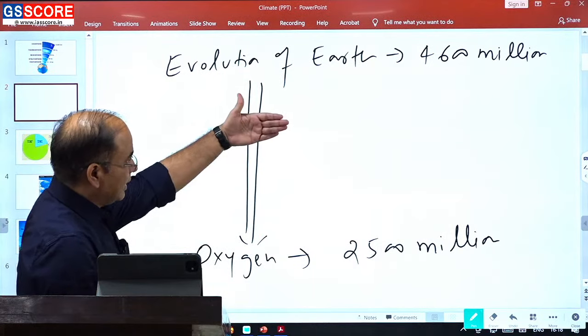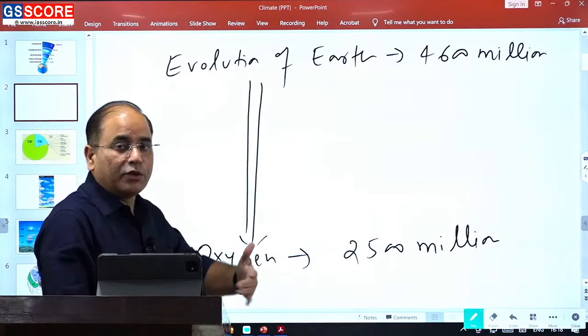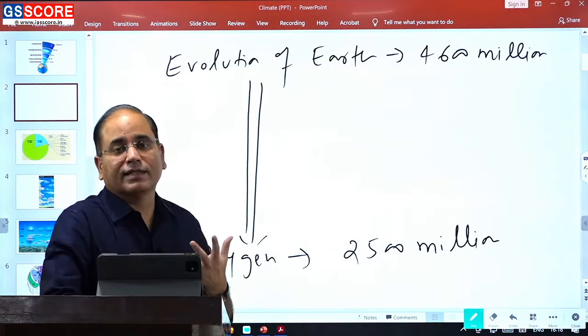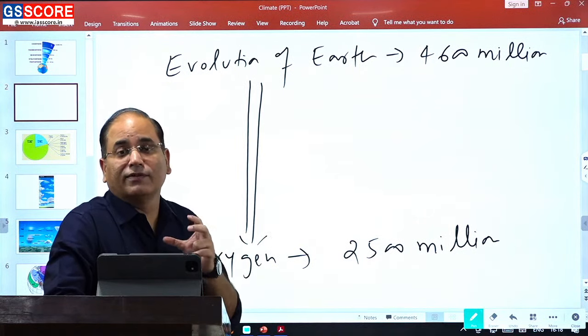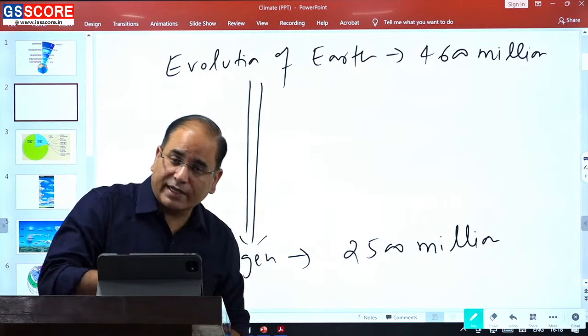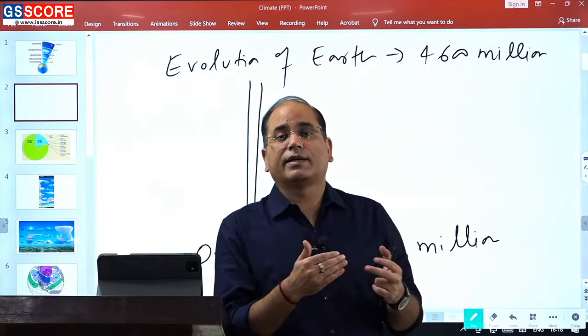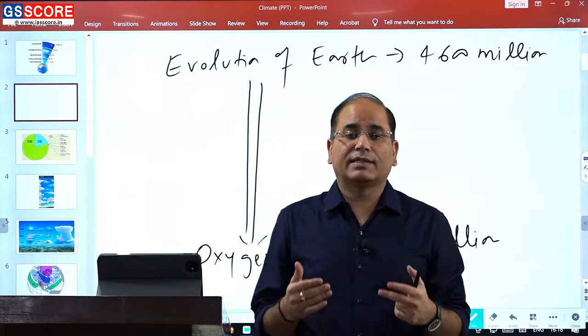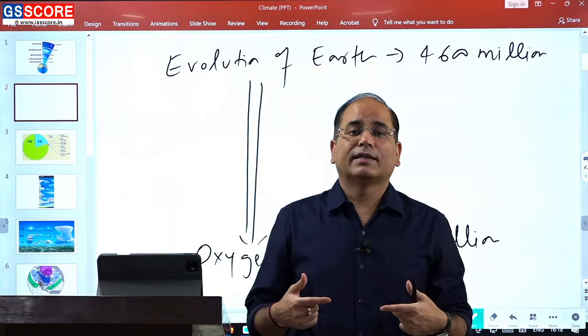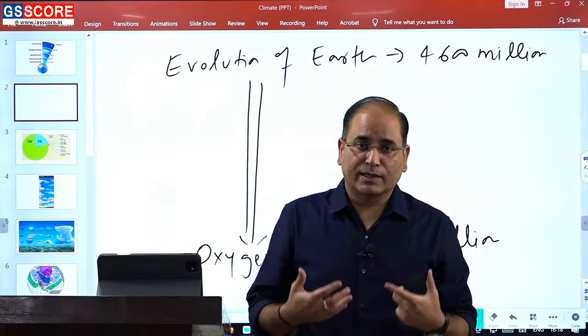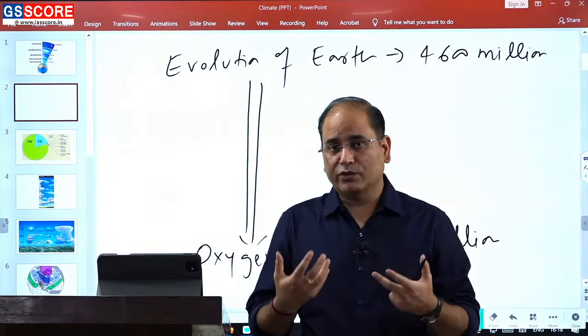In a way you can say it roughly took 2100 million years for the coming of oxygen. So oxygen has not been added immediately. In fact, all the atmospheric components, gases and materials have not been added at the time of formation of the earth, at the time of evolution of the earth.